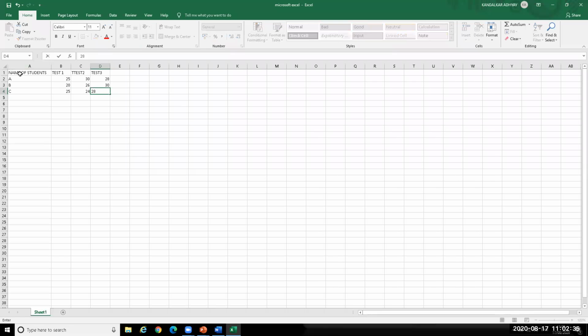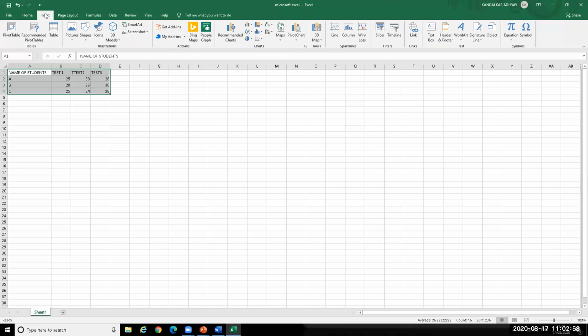Now we have to draw a graph for it, so that we will come to know in one place who has secured how much marks. Now we have to select it. Okay. Now we have to insert. From Insert, we have to draw the graph. You can see various options here. Now we are selecting this type of graph.